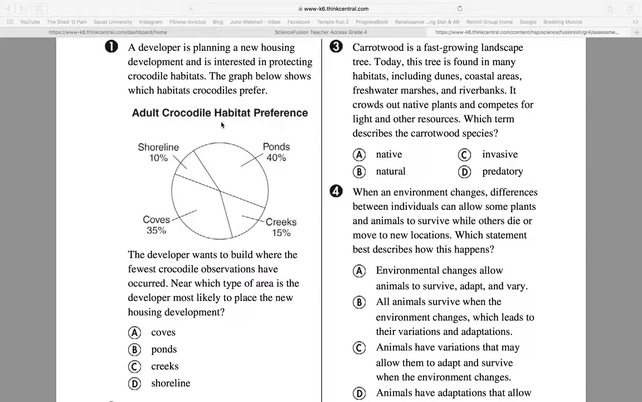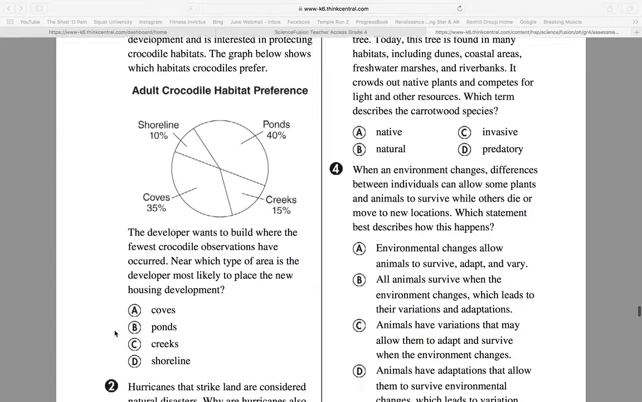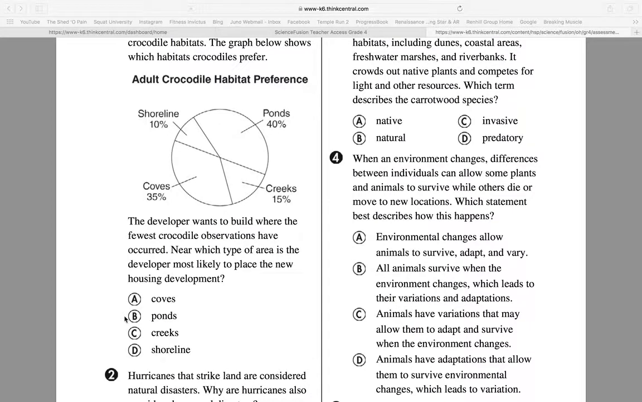Adult crocodile habitat preference: shoreline 10%, ponds 40%, creeks 15%, and coves 35%. The developer wants to build where the fewest crocodile observations have occurred. Near which type of area is the developer most likely to place the new housing development? A, coves, B, ponds, C, creeks, or D, shoreline?